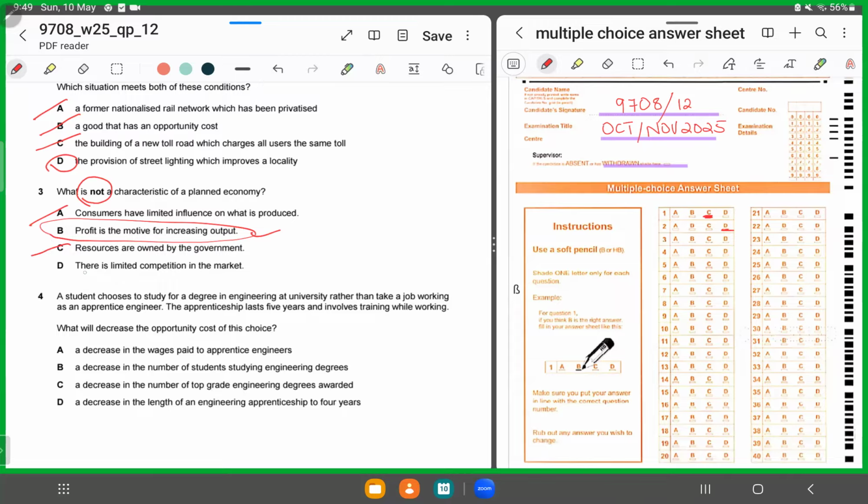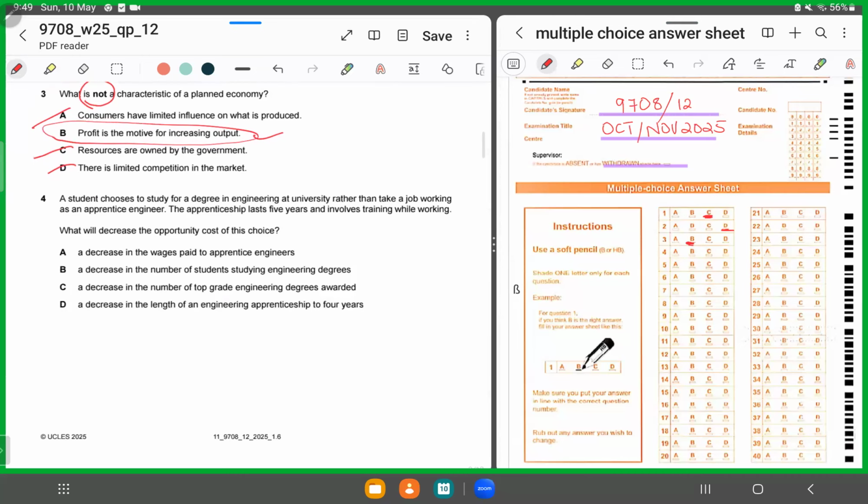D says there is limited competition in the market. When we are talking about a planned economy, there's limited competition in the market. It's all being government owned, right? So we'll chop D. Again, for MCQ number 3, we'll shade in B as the correct response.